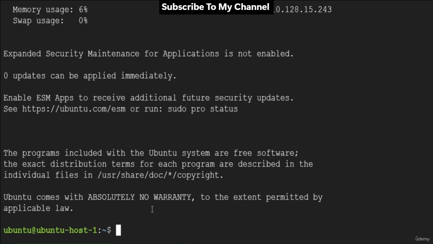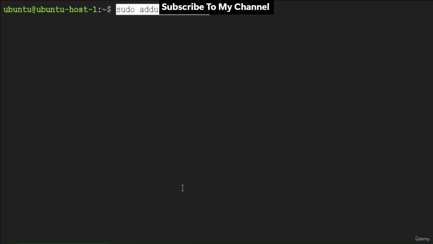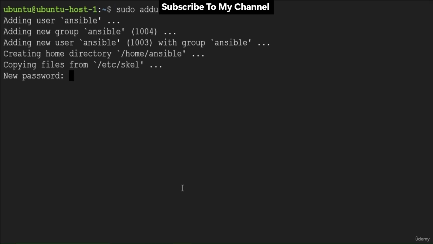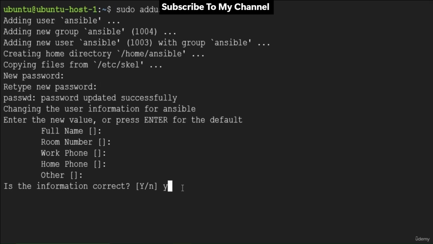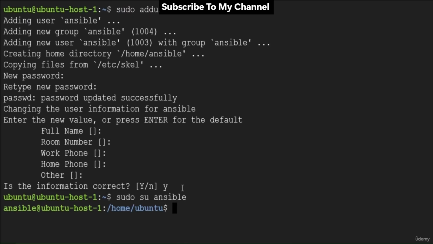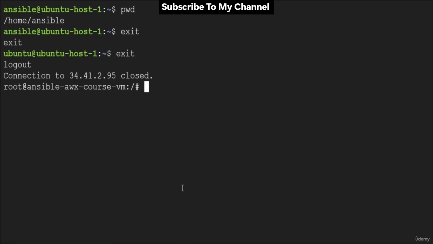As I said earlier, we are going to create one non-root user on all the machines. So I'm creating the ansible user here on this host 1. Provide the password. Now the user is created and here is the home directory. Close this connection and let's go back to our control node. I already have the ansible user here. Let's navigate to the home directory.